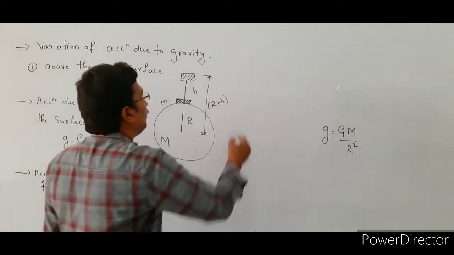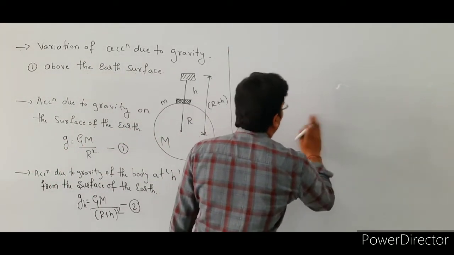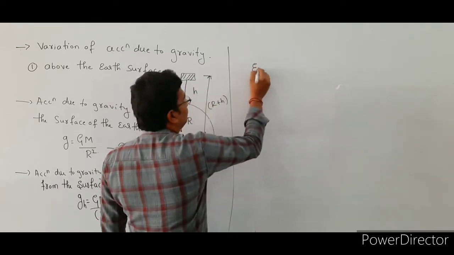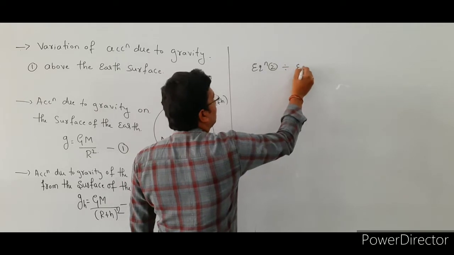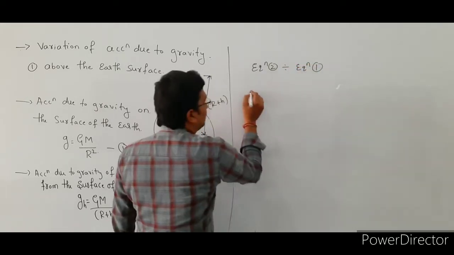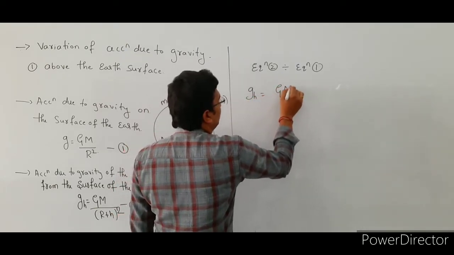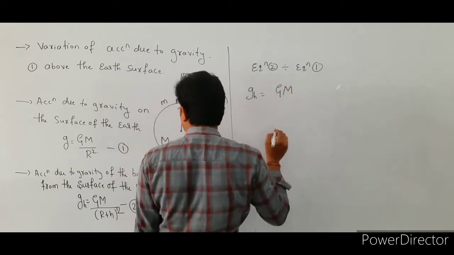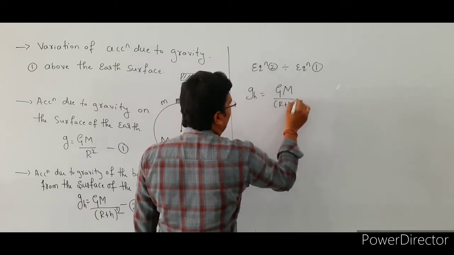Next, we are going to divide equation number 2 by equation number 1. See here, equation number 2 by equation number 1. What is equation number 2 here? The value is g suffix h equal to G into capital M divided by (r plus h) whole square.